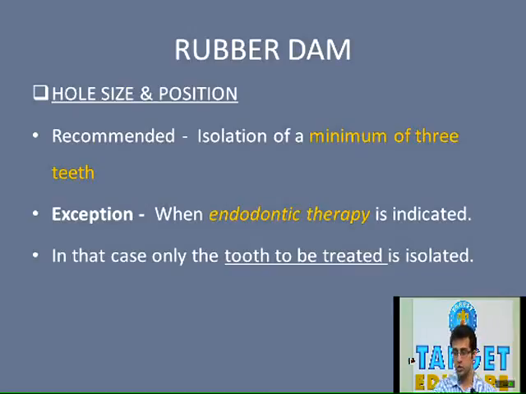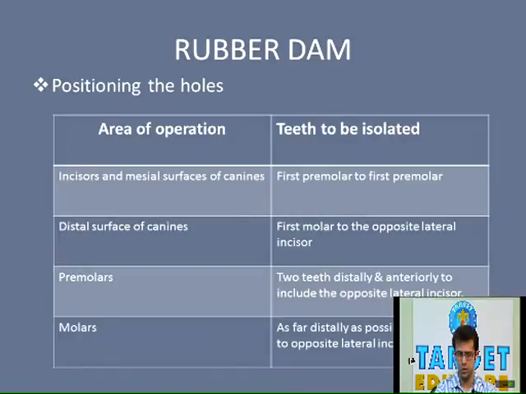Wings basically interfere during the restoration of a class 2 cavity. This is how you can remember: they interfere with the placement of matrix bands, band retainers and wedges. The question has been asked regarding the disadvantages of wings in one of the AIPG papers. Next, the teeth to be isolated while we are performing any operative procedure on a certain tooth.